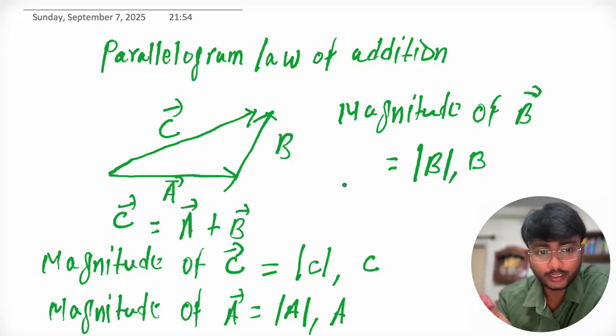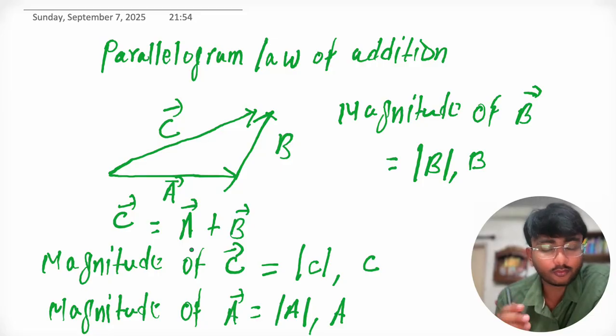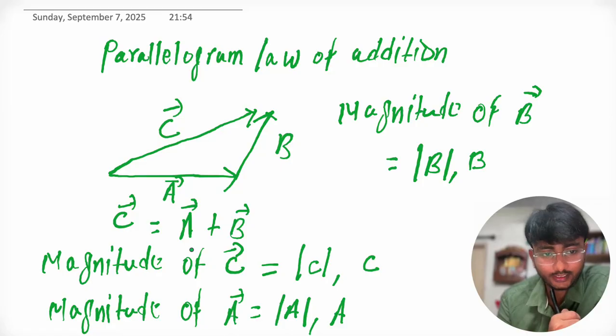Now we will calculate, suppose this is the vector sum. If someone asks you what is the magnitude of C here, how can you calculate that? This we will calculate by the parallelogram law of addition.